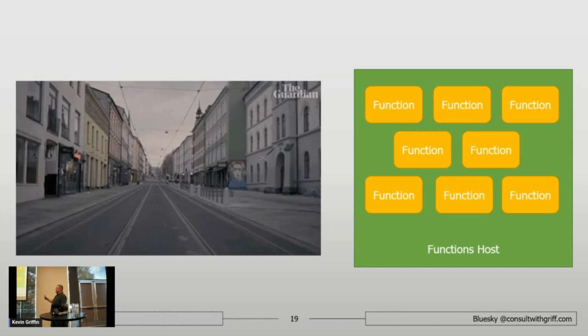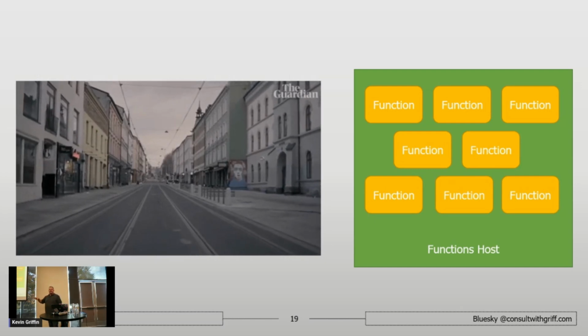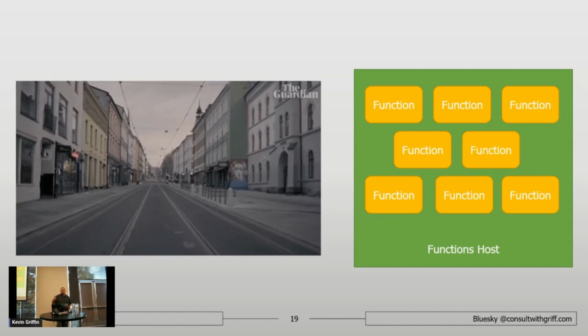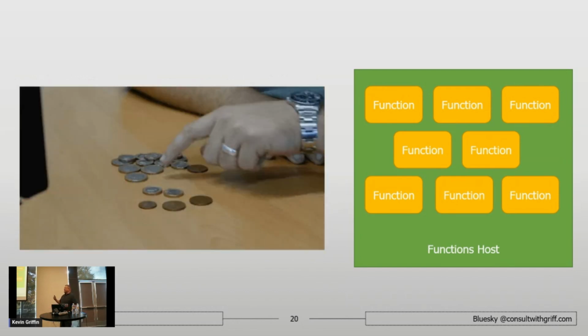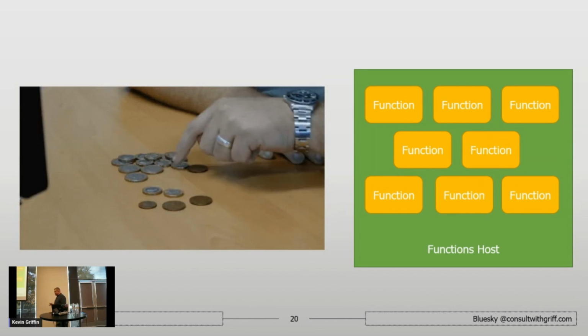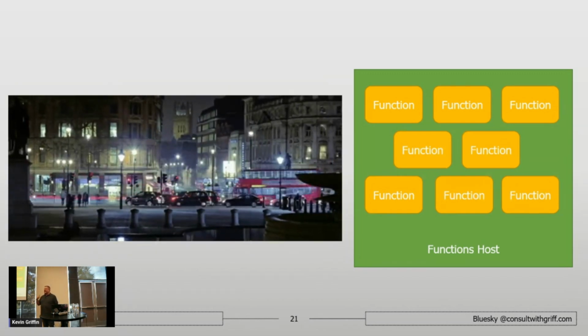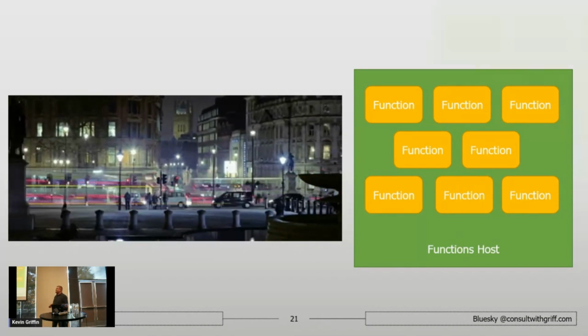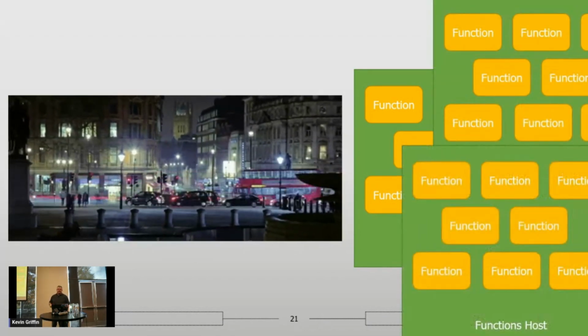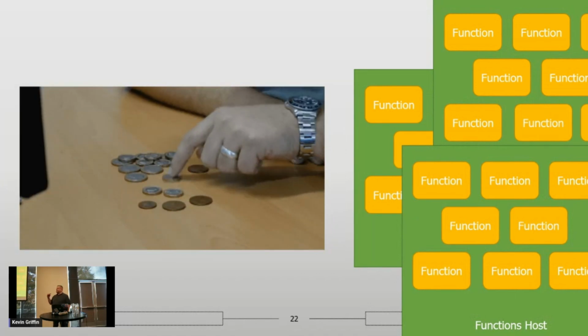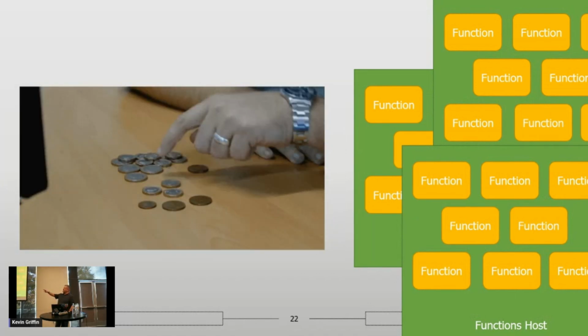But when nothing's happening on the server, your app's just sitting there dormant, and you're not paying for anything. It's just a fraction of a penny to just exist. But then when you get that crazy scale and the application is just going full blast, you're still just paying pennies because it's only running the individual functions. You're paying for just the function to execute.